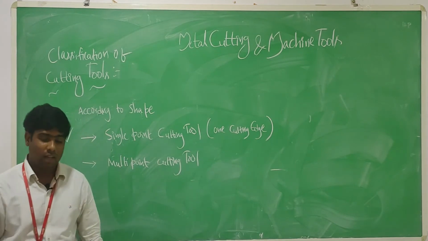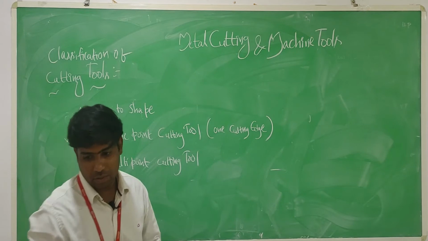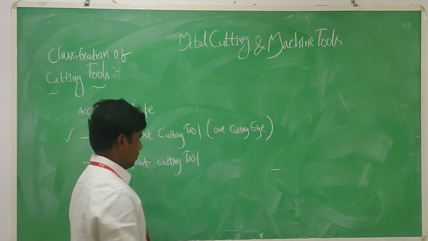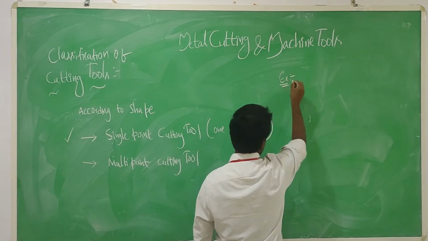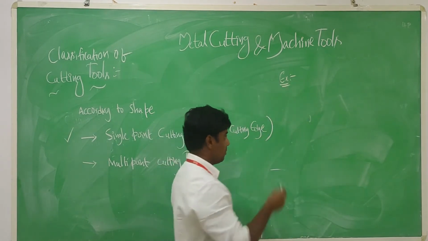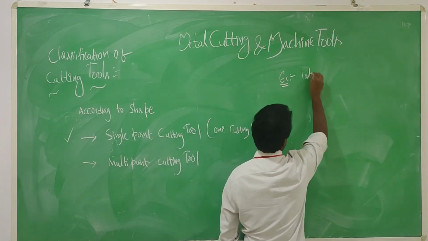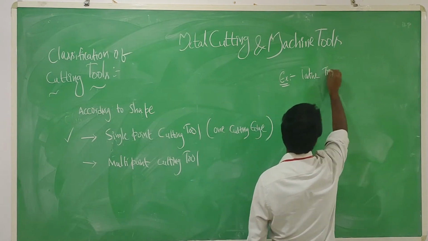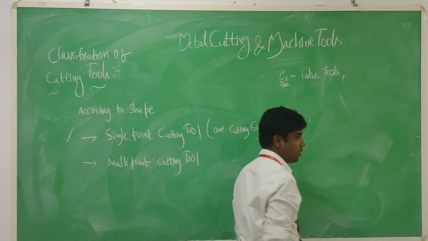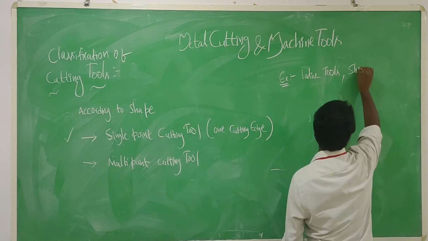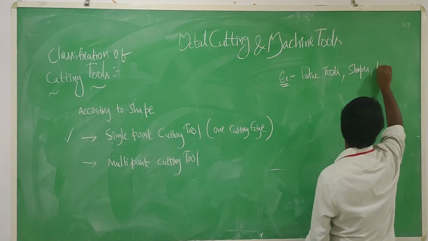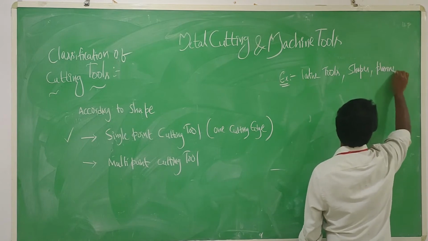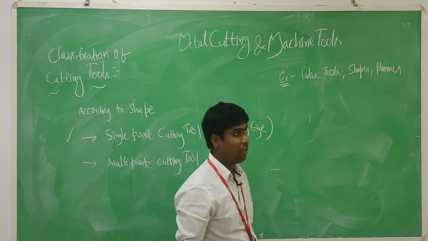Sir, what are the examples of single point cutting tools? We'll see. Lathe tools are single point cutting tools. Shaper tools are single point cutting tools. Planer tools are single point cutting tools.